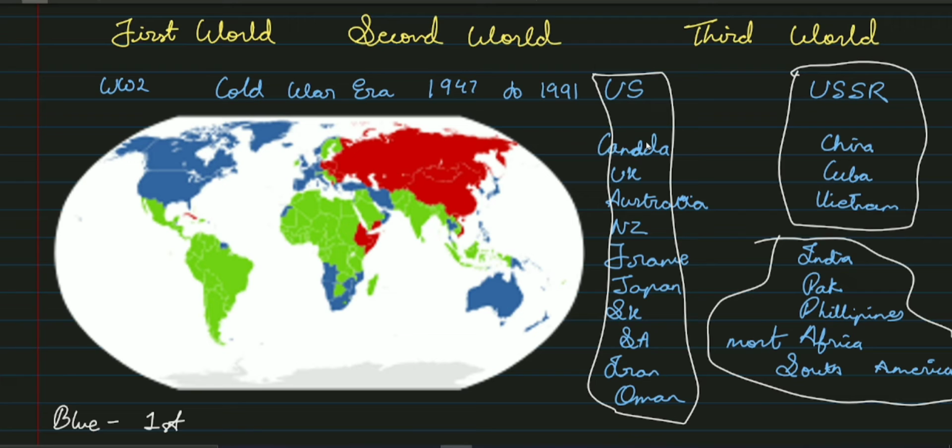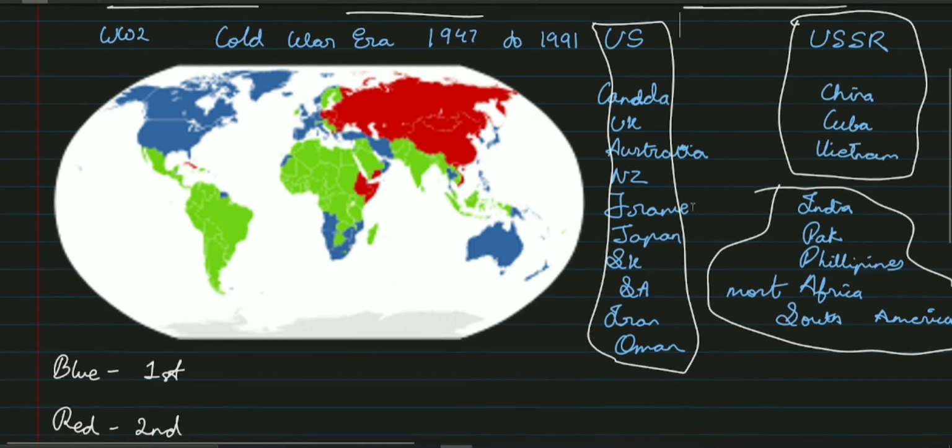But as time passed, these definitions degraded or deviated from their original meaning to mean some other things. So let's take a look at the prominent first world countries, the prominent second world countries, and the third world countries. Let's look at them clearly.